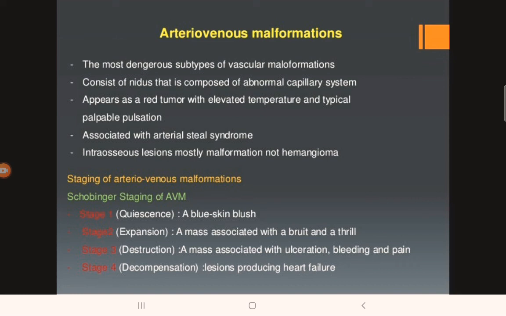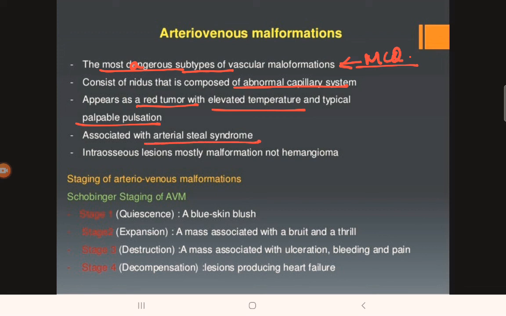Coming to arteriovenous malformation or AV malformation. AV malformation is the most dangerous subtype of vascular malformation. The most common one was what? The most common one was venous malformation, and the most dangerous one is AV malformation. It consists of nidus that is composed of abnormal capillary system. It appears as a red tumor with elevated temperature and typical palpable pulsation. It is associated with arterial steal syndrome. Intraosseous lesions are mostly malformation and hemangioma.